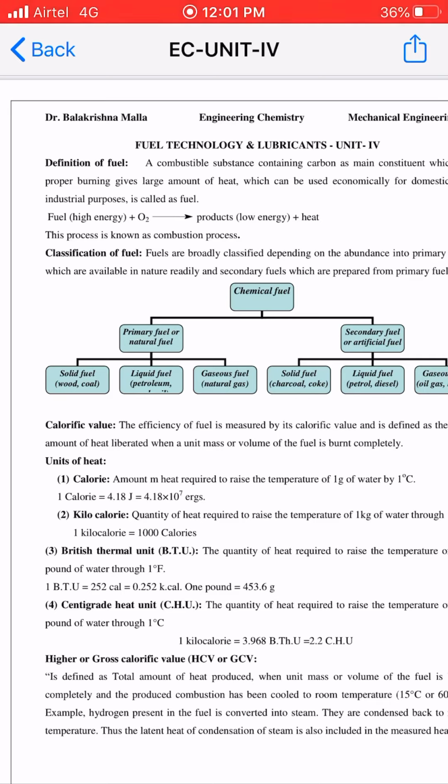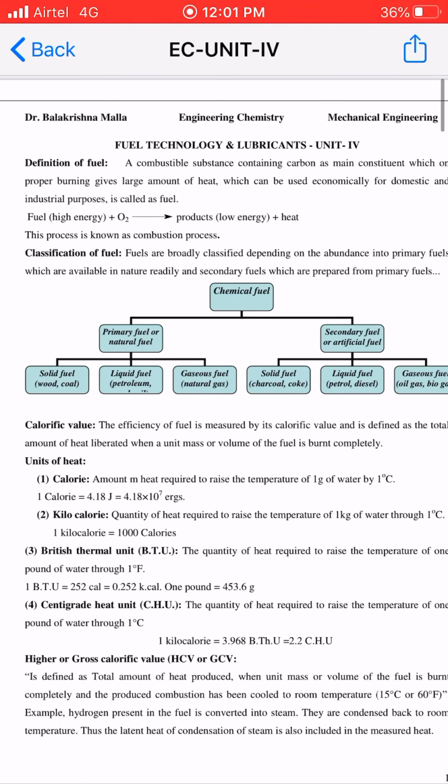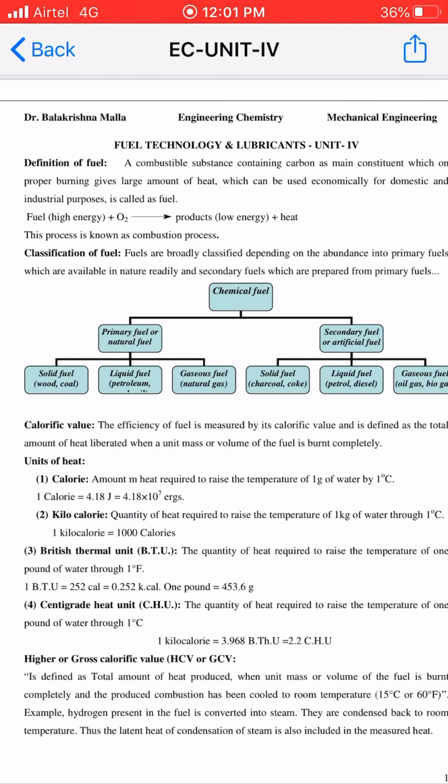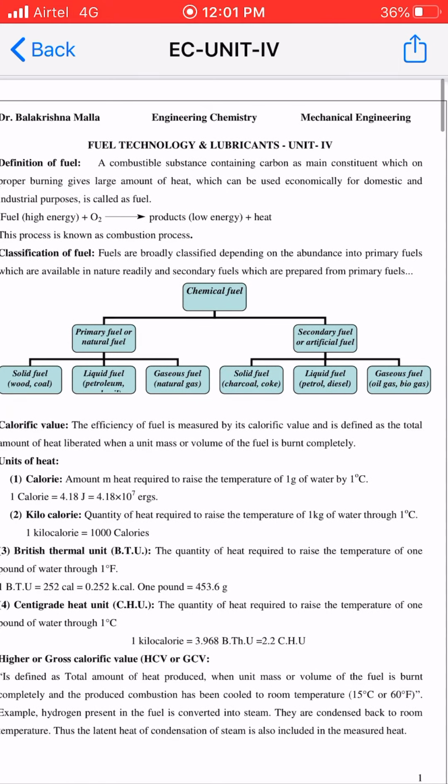Now, there is a classification of fuel, because fuels are available in gaseous state, liquid state and solid state. So the classification can be done like the following.